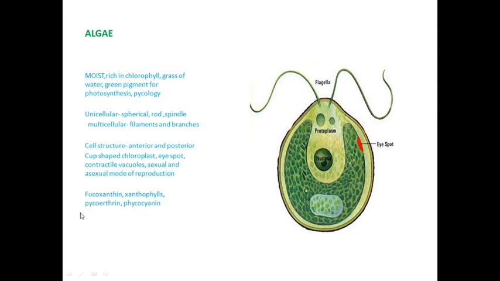Based on the pigment, algae are classified into four types: fucoxanthin, xanthophyll, phycoerythrin, and phycocyanin. Fucoxanthin means brown pigment, xanthophyll means yellow pigment, phycoerythrin is red pigment, and phycocyanin is blue pigment.